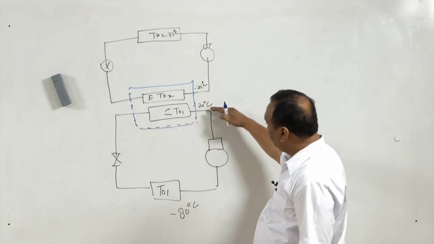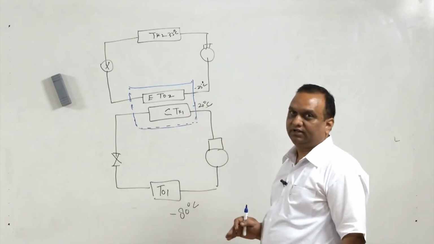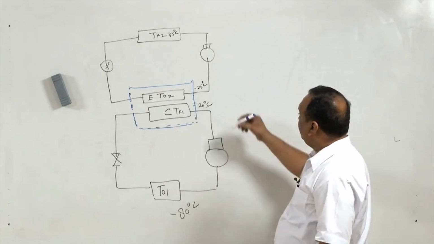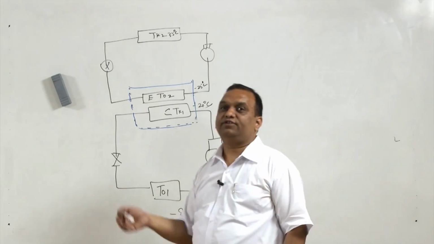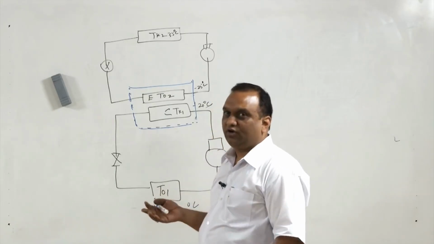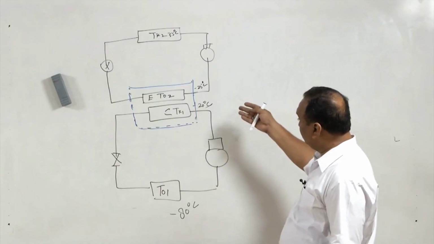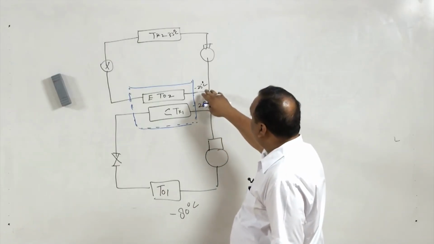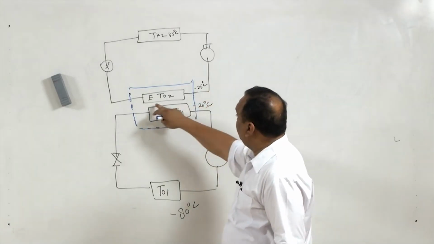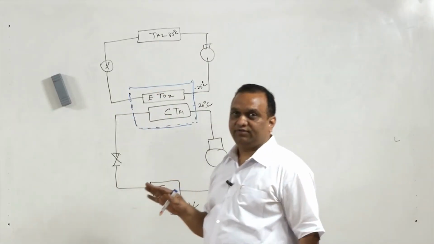The condensation of vapor takes place at -20 degrees centigrade. To condense this vapor, we need a fluid with a temperature lower than -20 degrees centigrade, right? Normally air and tap water cannot be used. So we introduce another cycle which has an evaporator temperature of, let us say, -25